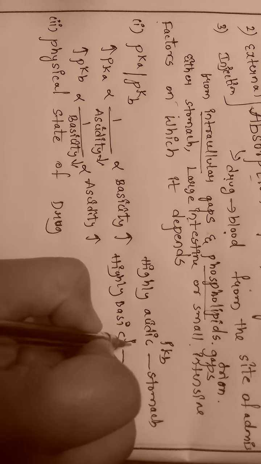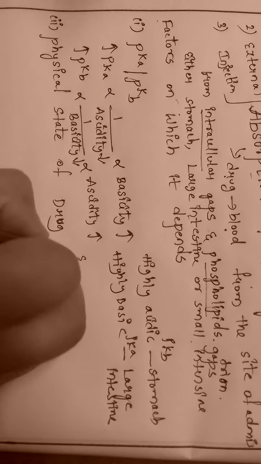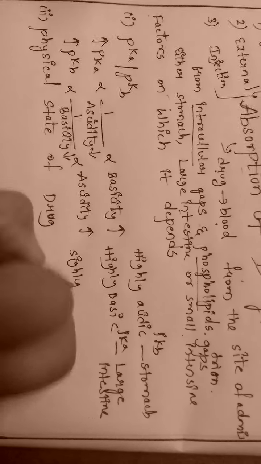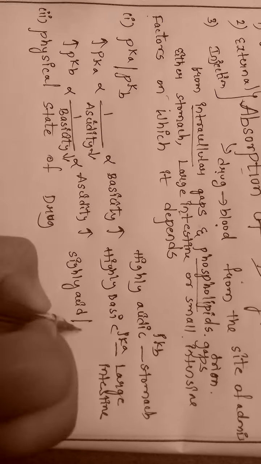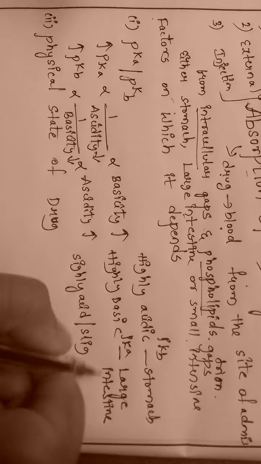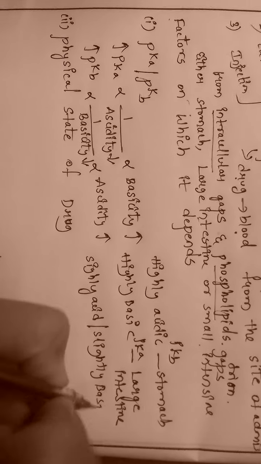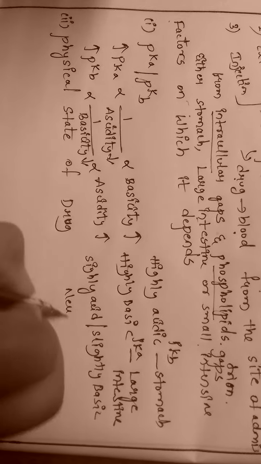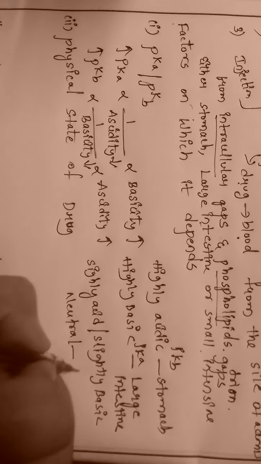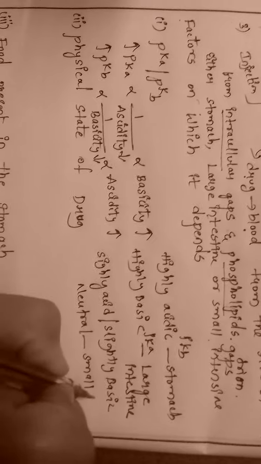It will have a large pKa. Now slightly acidic, slightly basic, or we can take neutral, it will be absorbed from the small intestine.